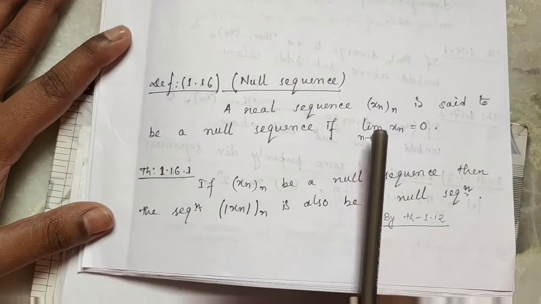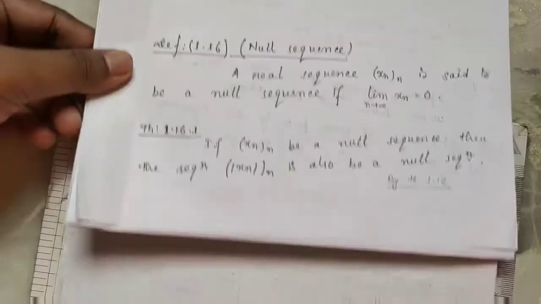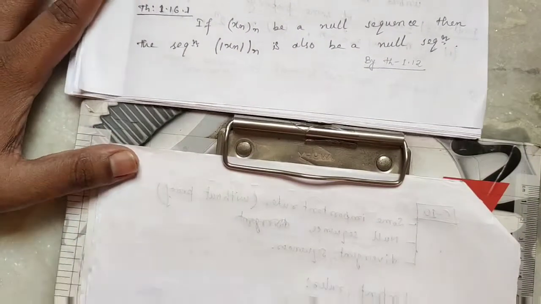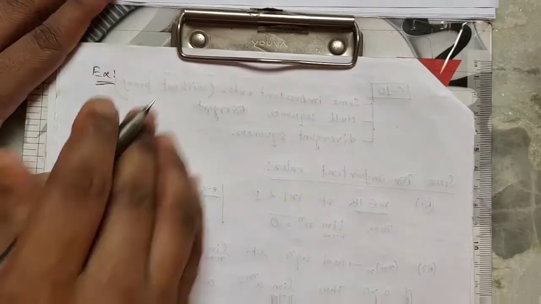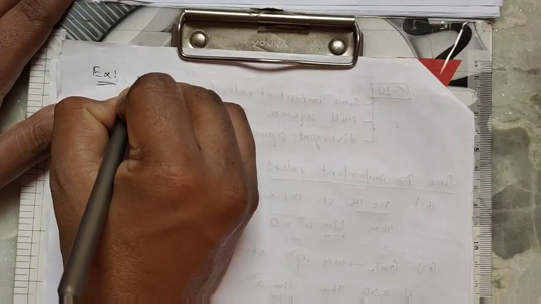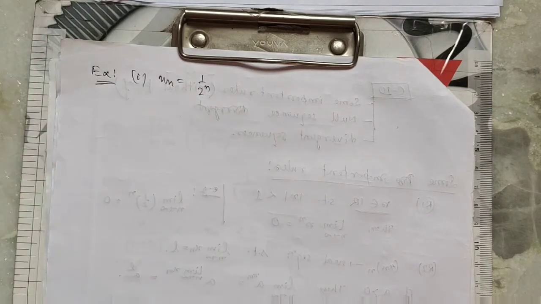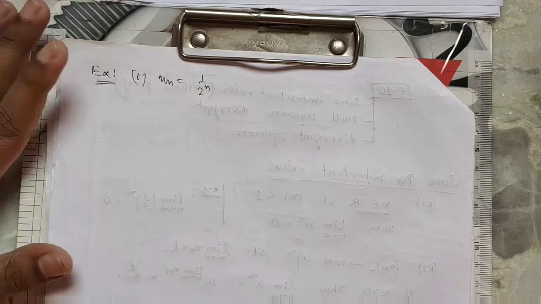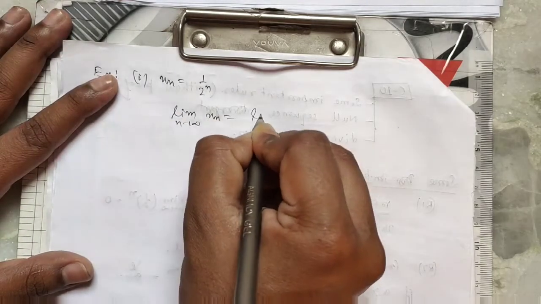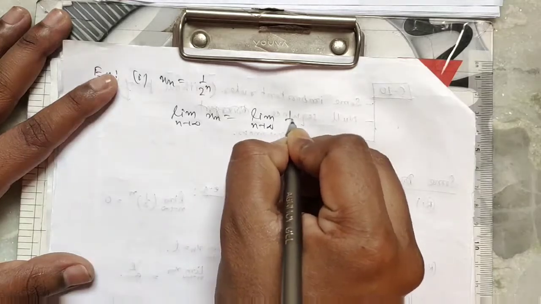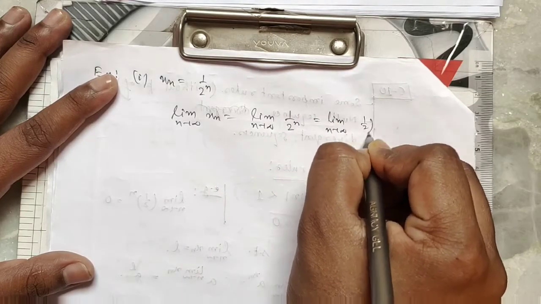So for example, if we take xn equal to 1 by 2 to the power n, then limit xn equals limit of 1 by 2 to the power n, which is equal to limit of half to the power n.